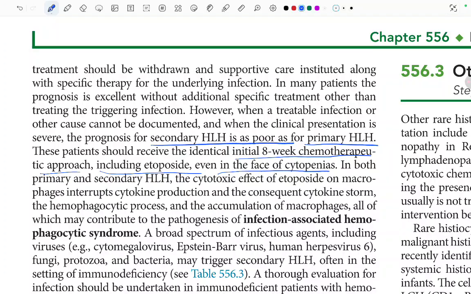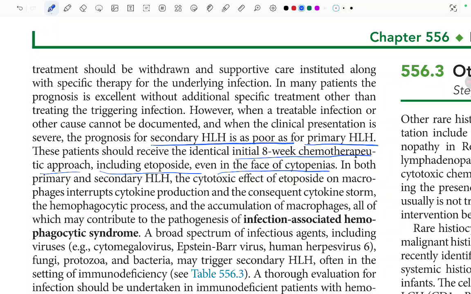In both the primary and secondary HLH, the cytotoxic effect of etoposide on the macrophages interrupts the cytokine production and the consequent cytokine storm, the hemophagocytic process, and the accumulation of macrophages, all of which may contribute to the pathogenesis of the infection-associated hemophagocytic syndrome. So what is happening in both the primary and secondary HLH?